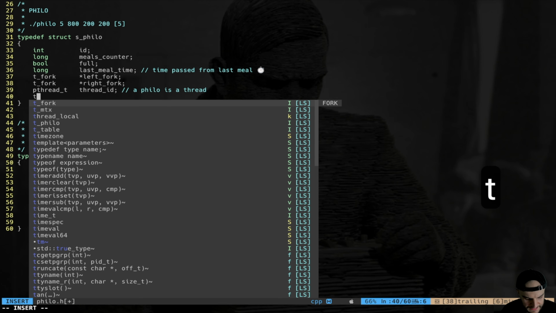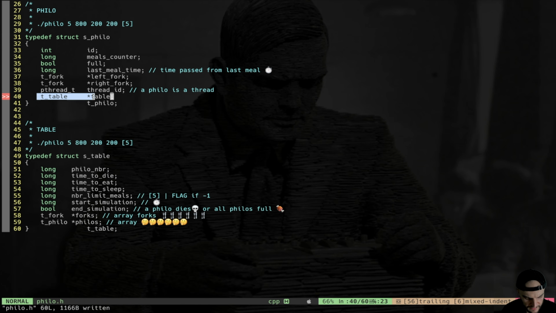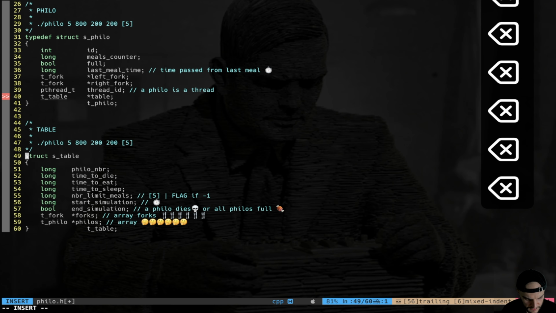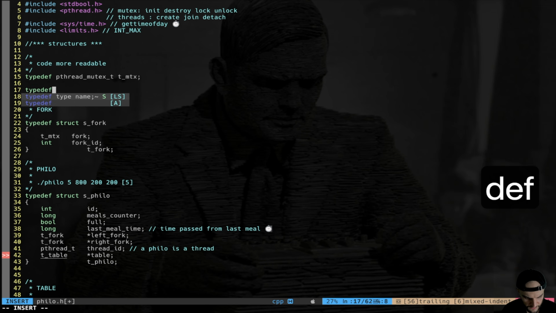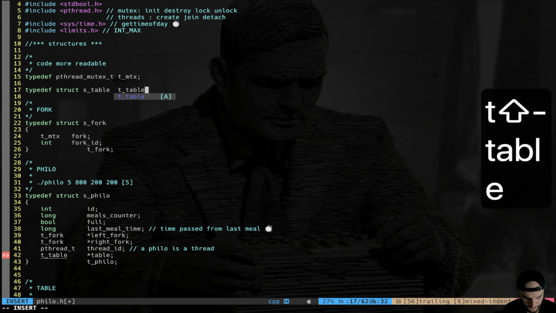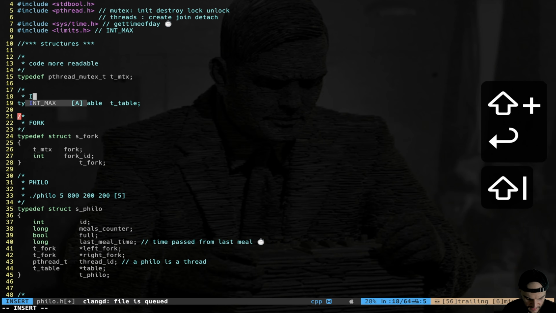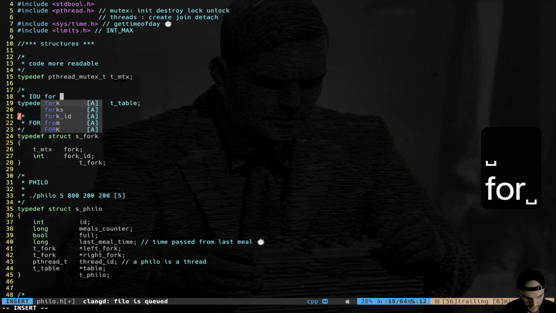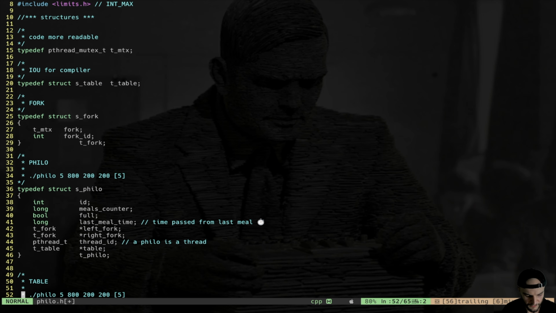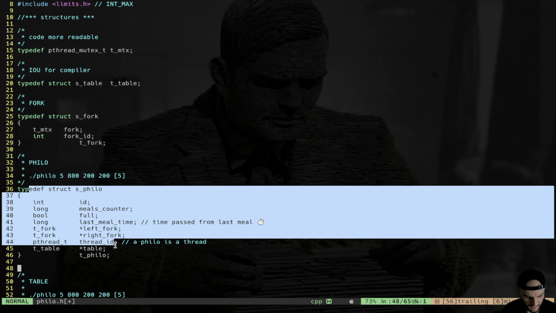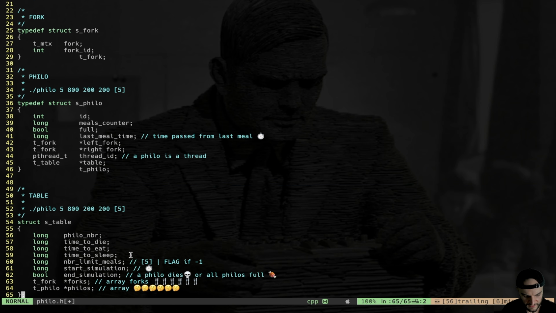Now I want every philosopher to have access to these global, quote-unquote, values. So I need a type table pointer, but here I will probably get a mistake. The compiler yells at me that it doesn't know this type table. So we're going to forward declare this at the very top and set typedef struct type table, like that. Basically, this is an IOU for the compiler. I'm telling it this table exists, don't worry, so I can use it inside my philosopher. So you see, it is kind of recursive.